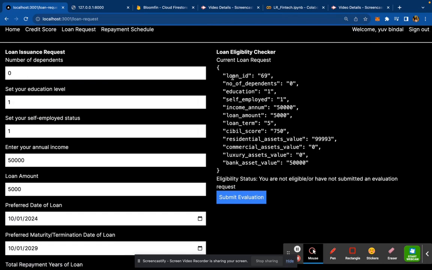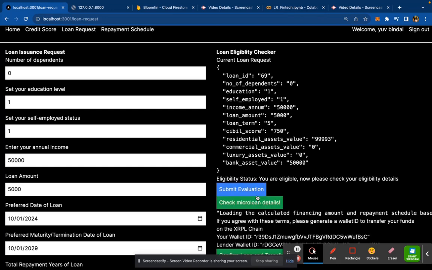After you have filled the form out, this is for us to get to know a bit about you. We ask you how many dependents you have, what education you have, how much income you have, and what assets you have. This helps our ML model, which we built using a random forest algorithm, to get to know more about you and see if you're eligible for a microloan or not.